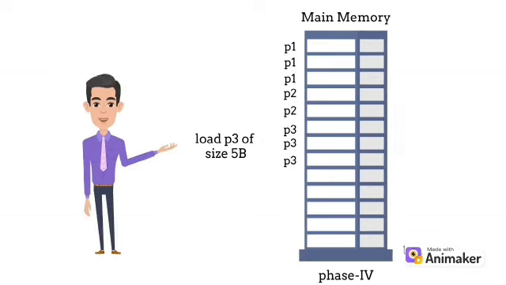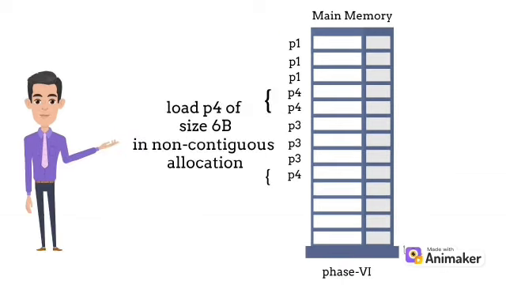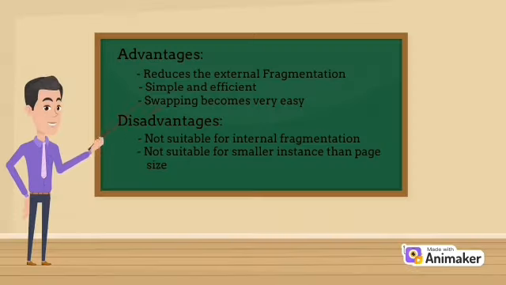Coming into phase 4, P3 of size 5 bytes is stored into main memory as shown there, after the P2 location. In the next phase, P2 is swapped out from main memory, and the frames occupied by P2 become vacant. In the next phase, P4 needs 3 frames, so it will be assigned to 3 locations as non-contiguous locations. Now we see a few advantages and disadvantages.